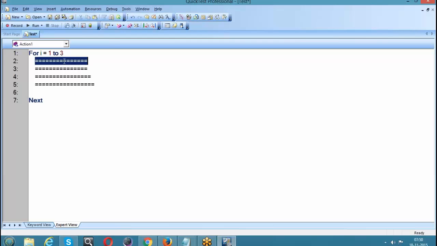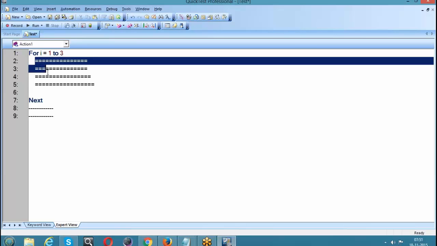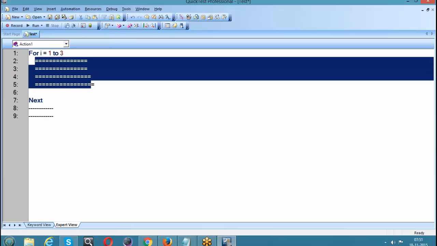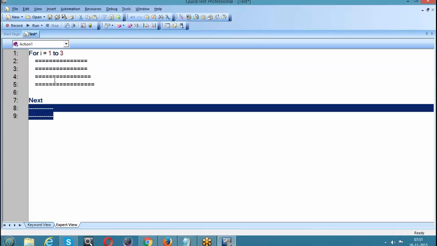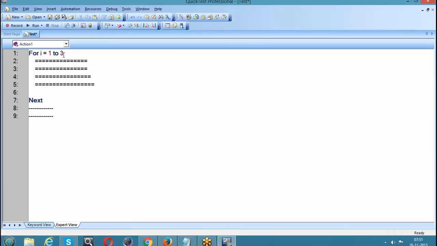I mean to say, first this line will be executed, this line, this line, this line. After that it will go back, and again this line, this, this, this. Again it will go back and execute the lines. After that it will come out of the loop, and if you have any script after the loop, that script will be executed after running the loop 3 times. Clear? So for I is equal to 1 to 3.